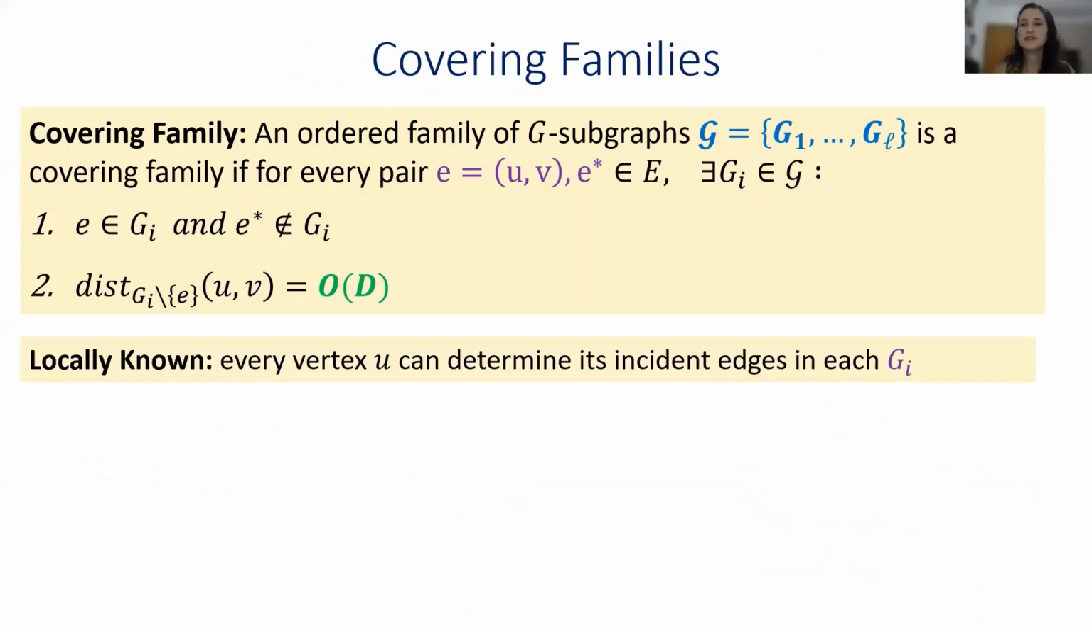Now, because the vertices don't know the topology of G, we don't expect them to actually learn exactly the subgraphs in the covering family. So instead, we require that the vertices only locally know the subgraph family, in the sense that every vertex u can determine for each one of the incident edges to which of the subgraphs it belongs to.